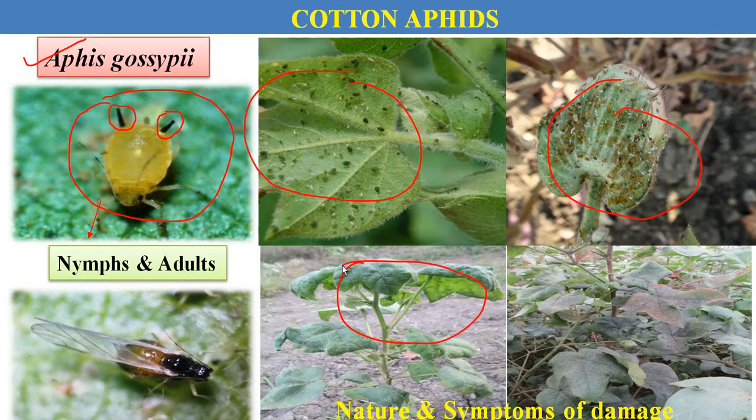Both nymphs and adults suck the cell sap from the lower surface of the leaves or all the tender plant parts. As a result of feeding, the plant loses its turgidity and vitality, and due to continuous feeding, flower shedding and boll shedding also occur, and curling of the leaves occurs in a downward direction. Besides feeding, the nymphs and adults also excrete a honeydew-like substance which develops a black sooty mold fungus on the plant parts, and the infested plants become blackish in appearance. It directly affects the photosynthetic rate, and yield is indirectly reduced.